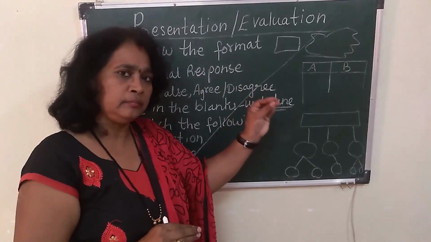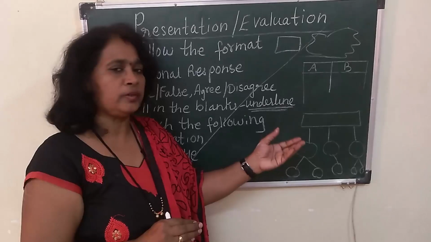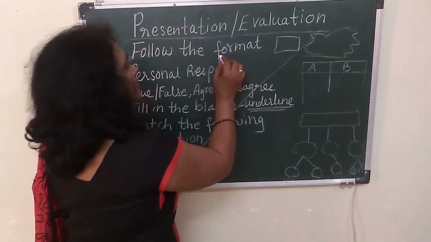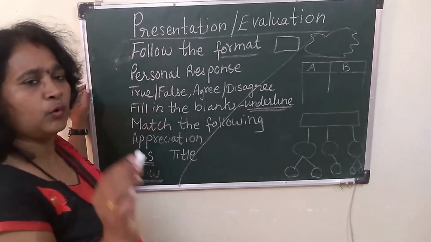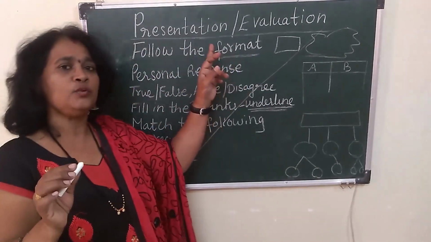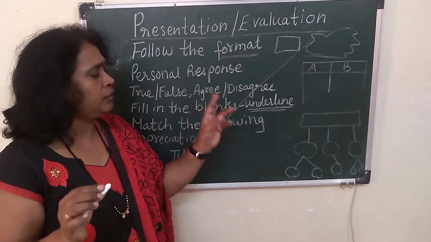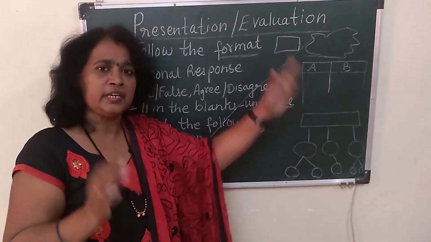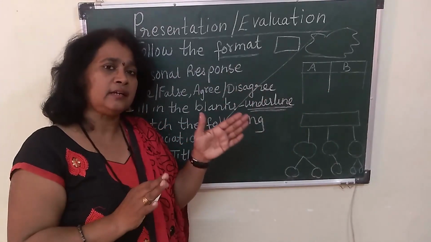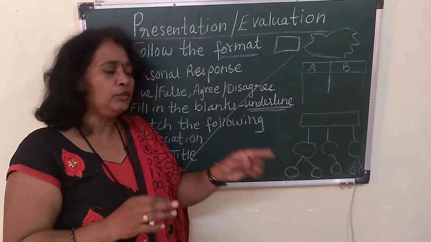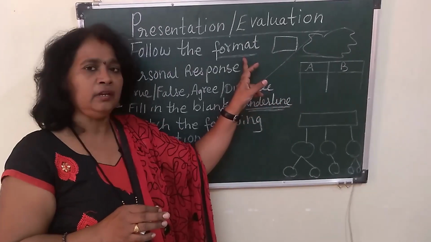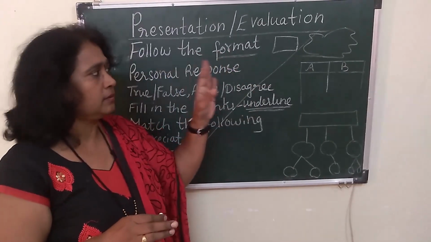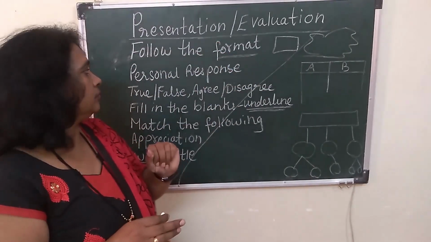I just hope I'm clear with this concept, what is a tree diagram. So that is what is known as a format. You have to follow the format, otherwise you lose your marks for that. If the question was asked, write in a tabular form, and you did not draw a table, but your answers are correct, but then you lose your half mark because of the wrong format. This is something which you have to keep in your mind. That is known as presentation.